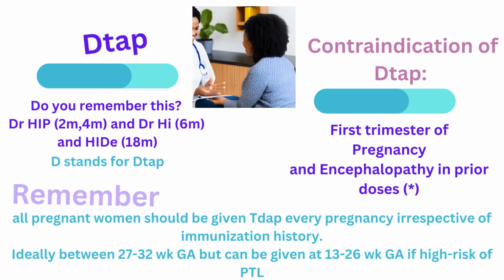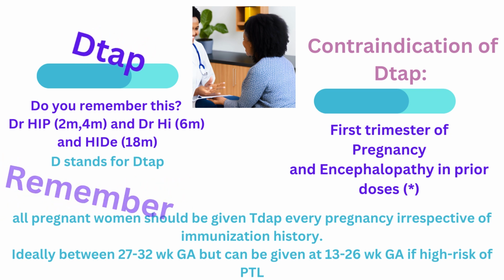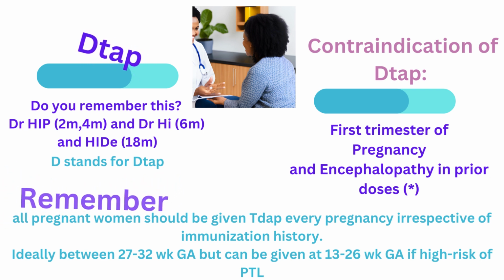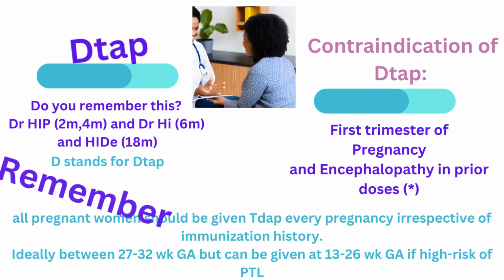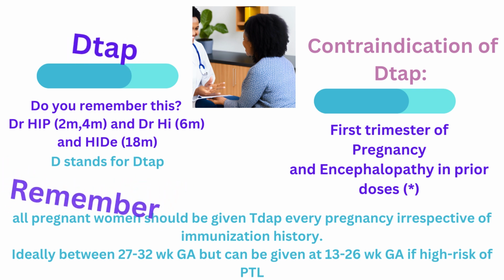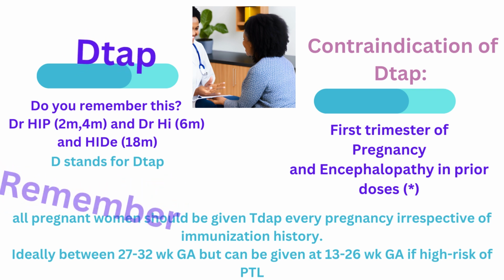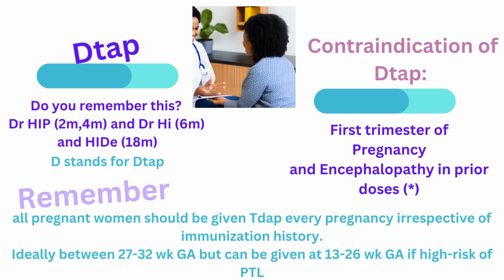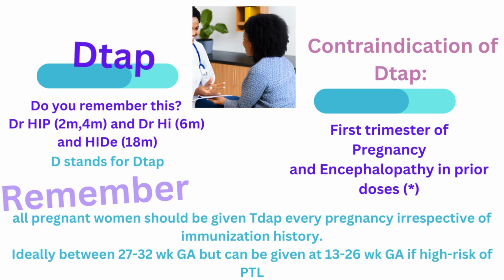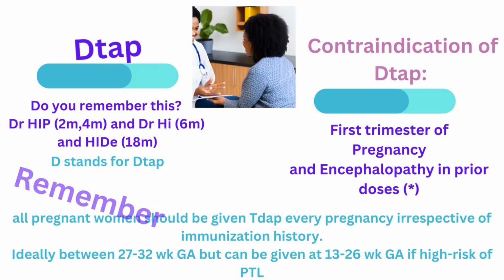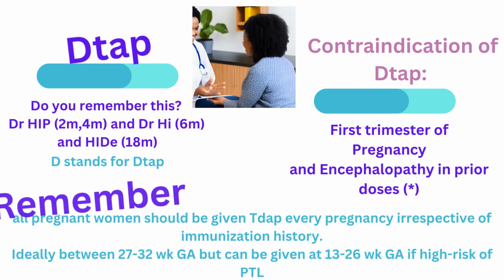And remember, in any pregnant woman, Tdap should be given in every pregnancy, irrespective of immunization history. Ideally, the vaccine is given between 27 to 32 weeks of gestational age.